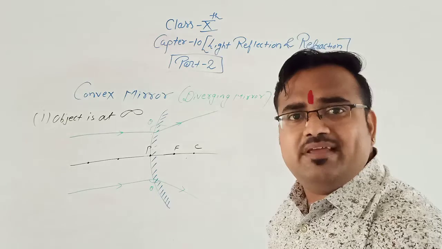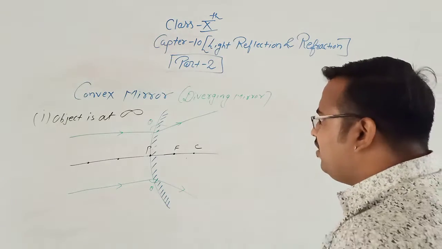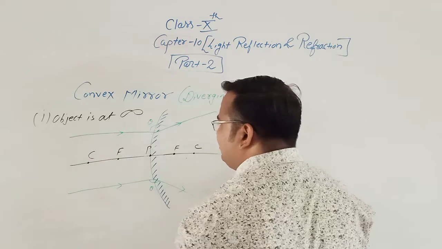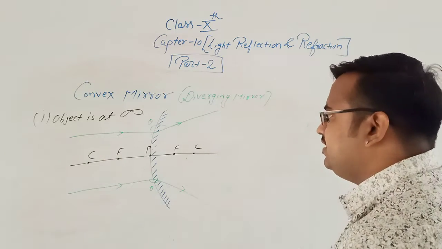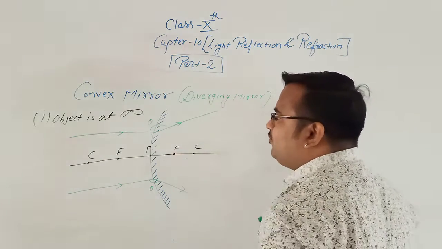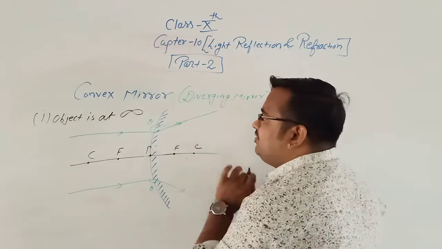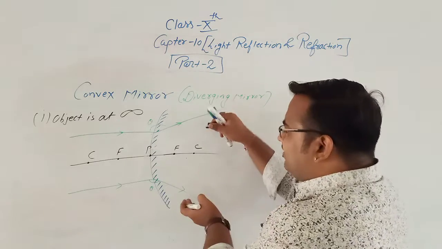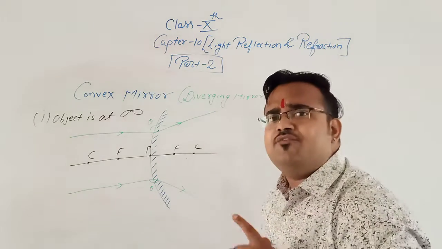So the question is, image is not formed, or image is formed. So here also we can write focus, center of curvature. Now this is not required for this case. Now see, if the two are diverging rays, diverging rays never meet each other, but we have to form the image.